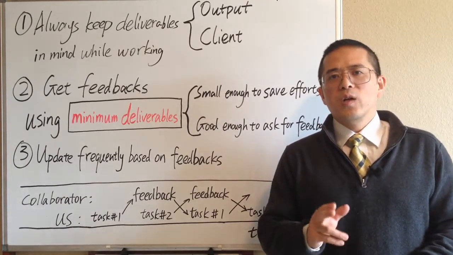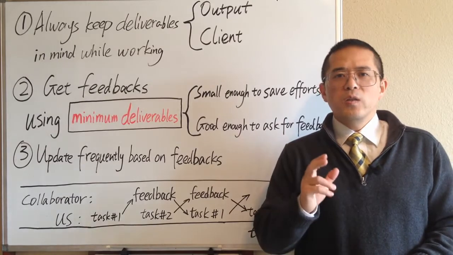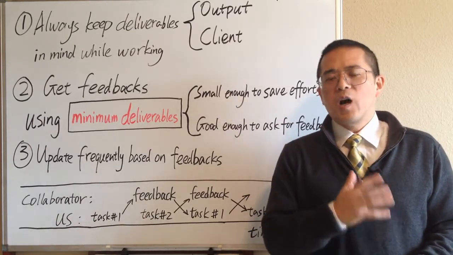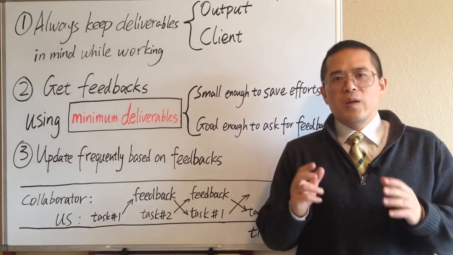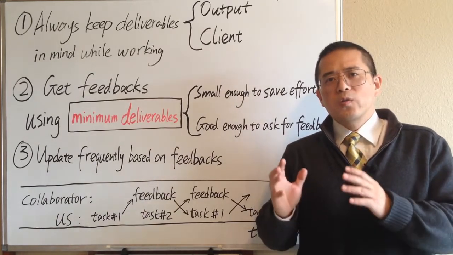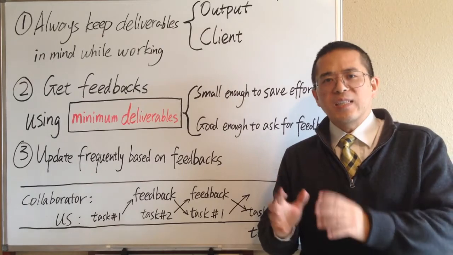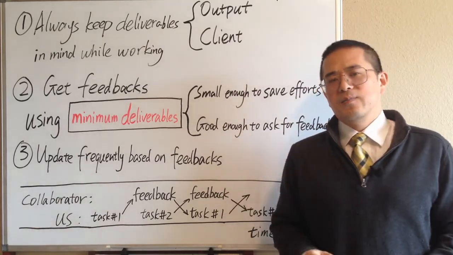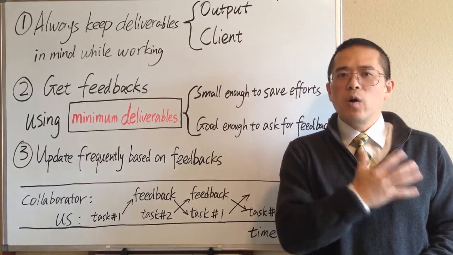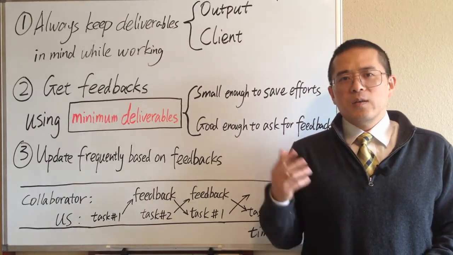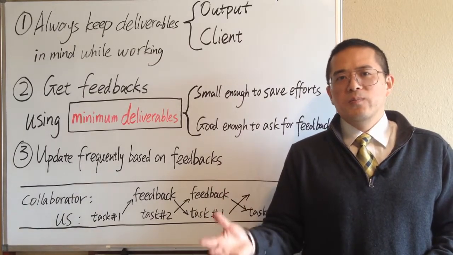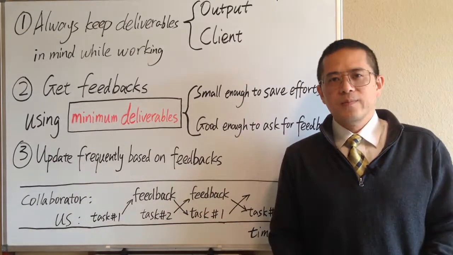In order to work effectively, we should not only have a clear picture of our own requirements for the final output, we also need to have an accurate understanding of the requirements of the client. Compared with our own requirements, the requirements of the client could be very different, but more important.